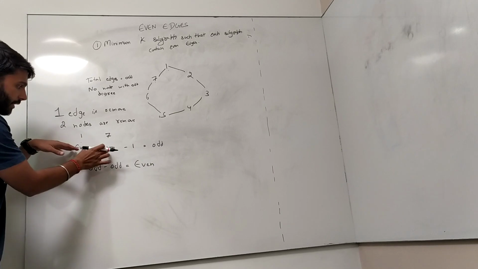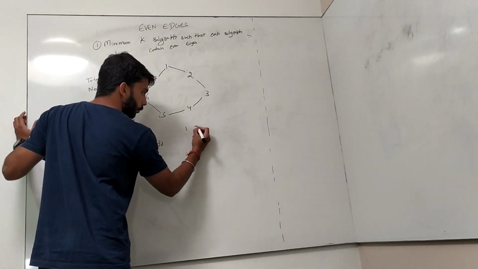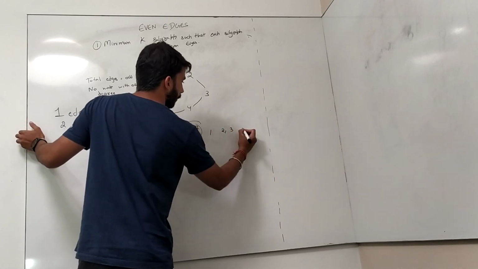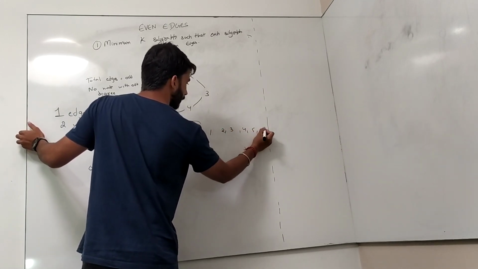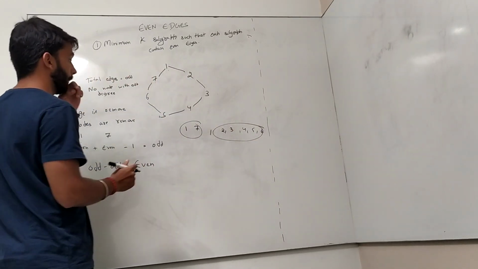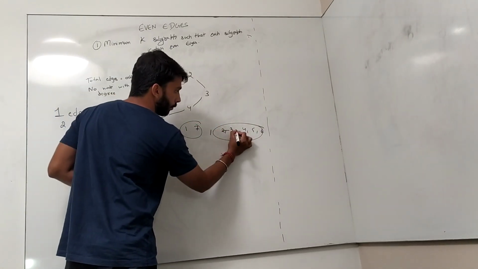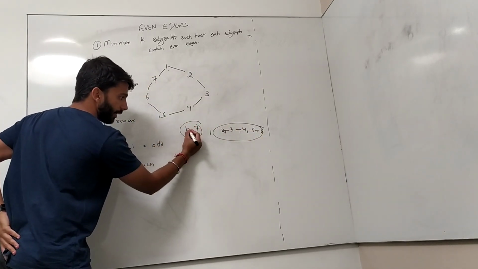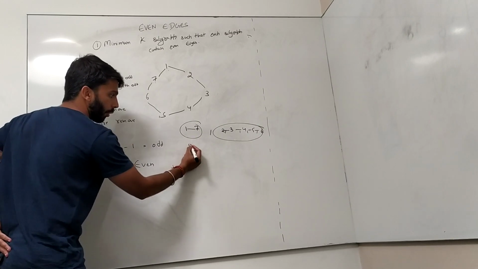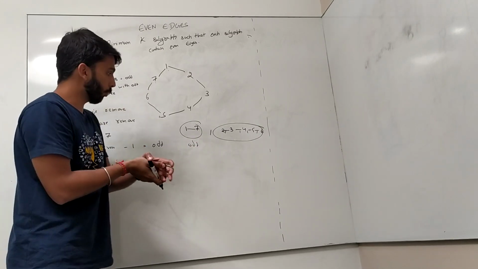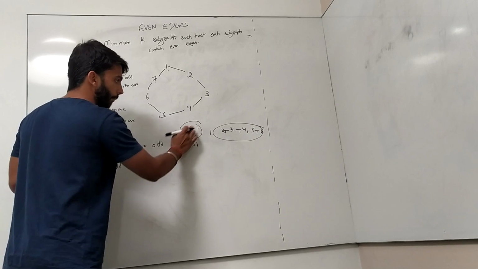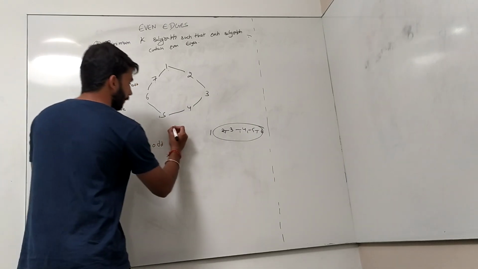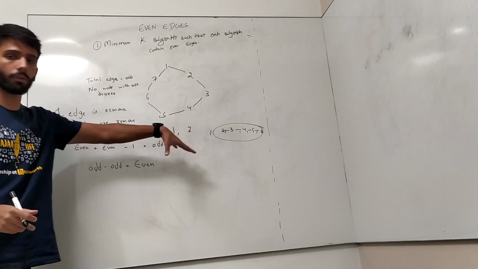Now suppose you place these two, 1 and 7, in one graph and the rest, 2, 3, 4, 5 and 6, in another graph. So the number of edges here is 4, so that is good to go. But you can see there is also one edge between 1 and 7, so this becomes odd. So we need to put them in two different subgraphs. So that's why we can find the solution of this particular question.